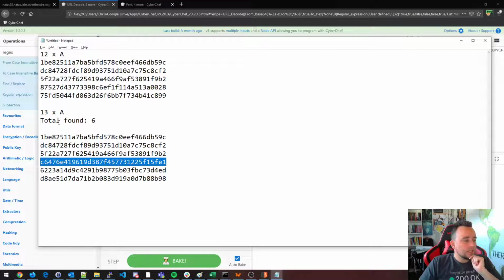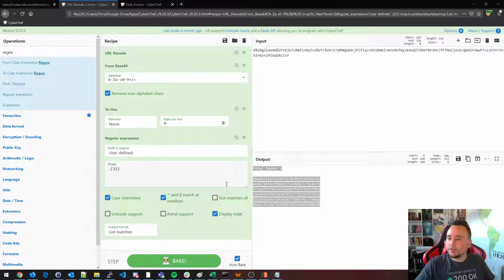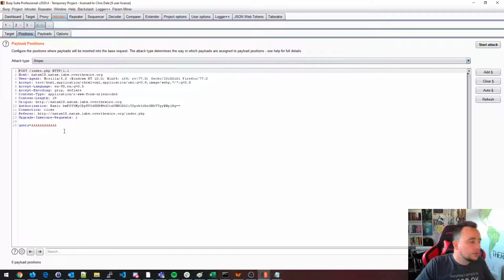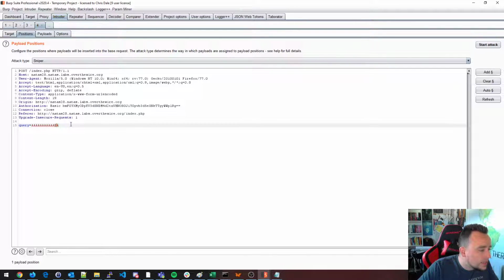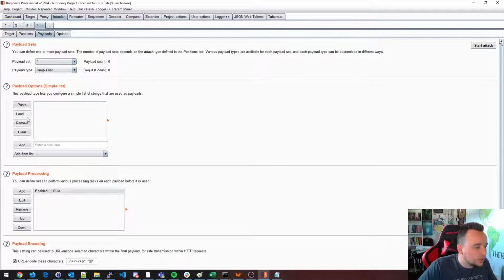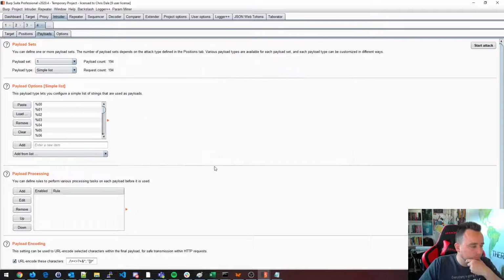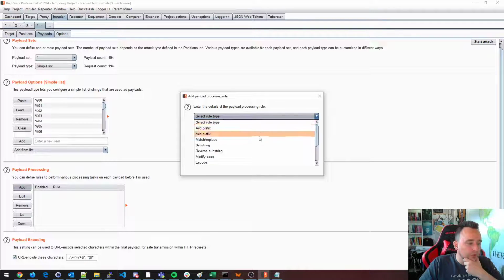Now my question is, can I fuzz the last A? So we do this, 12 A's, send it to the repeater, and then do the last A here. We're going to fuzz it with all possible characters. No, special characters only. We're going to strip off URL encoding.